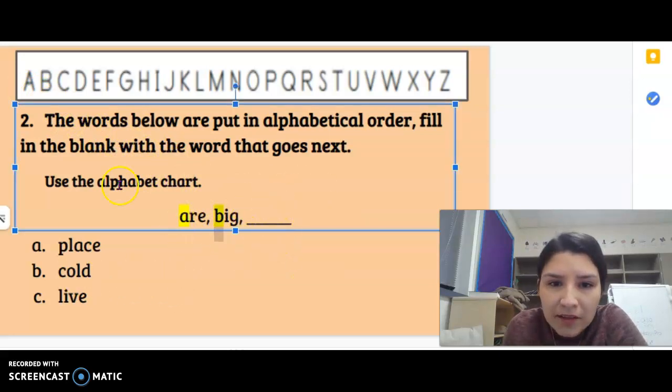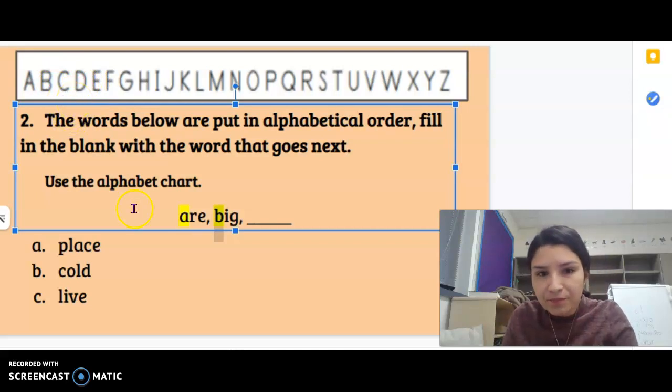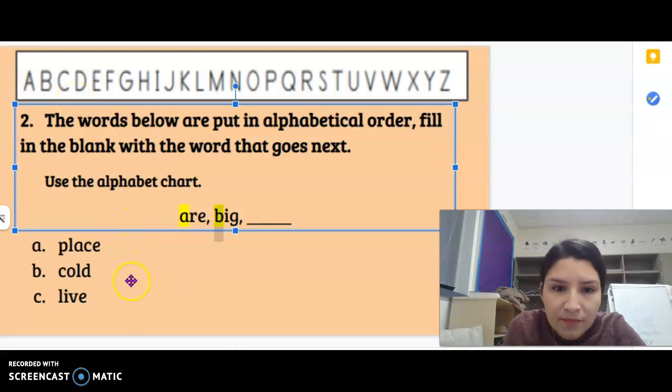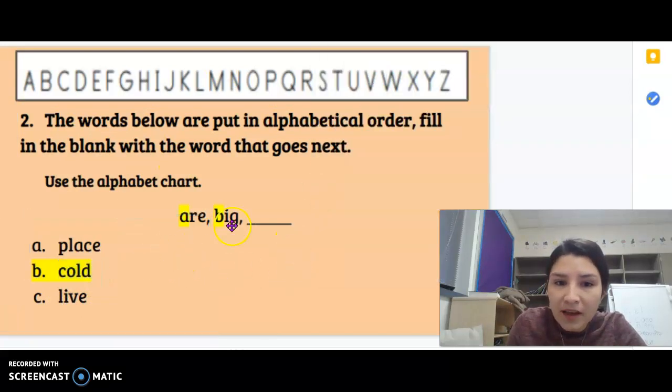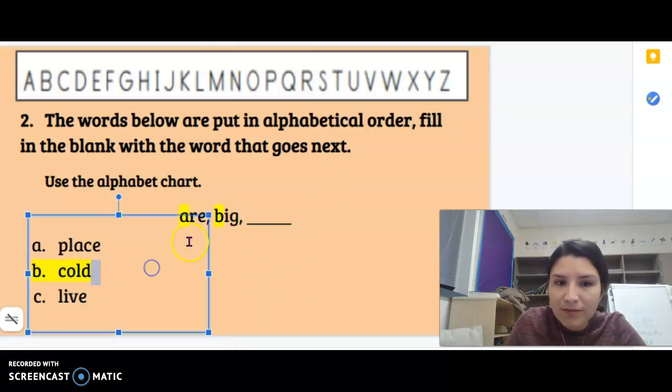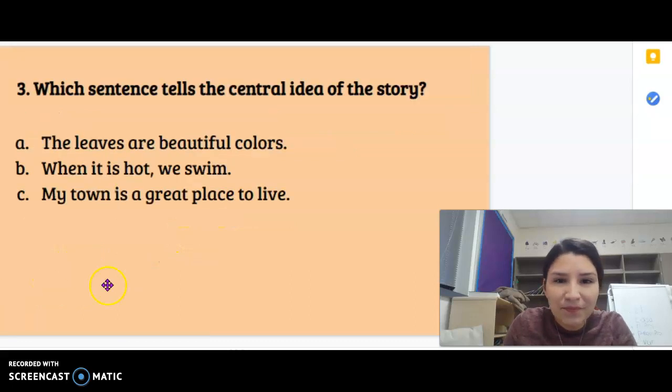So here's our blank. Let's see. A, B, what comes next in our alphabet? The letter C. Let's just see if we have any words that have the letter C. Place. That starts with a P. Cold. Well, that starts with a C. That could work. L. No. What's our answer? It's going to be cold because A, B, and then C right here. Cold. All right. Let's go on to the next one.